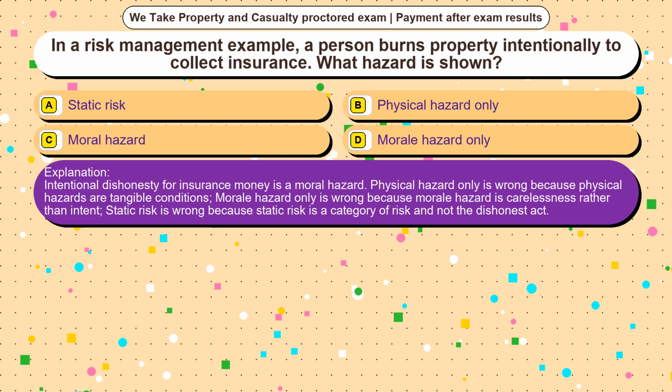Intentional dishonesty for insurance money is a moral hazard. Physical hazard only is wrong because physical hazards are tangible conditions. Morale hazard only is wrong because morale hazard is carelessness rather than intent. Static risk is wrong because static risk is a category of risk and not the dishonest act.